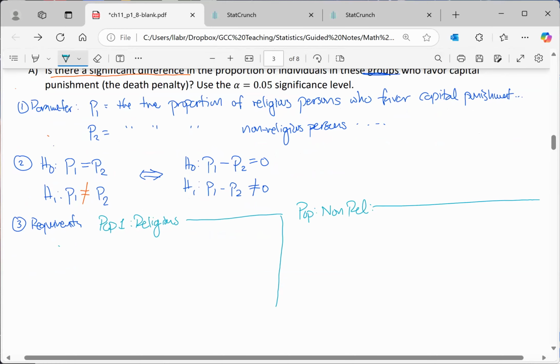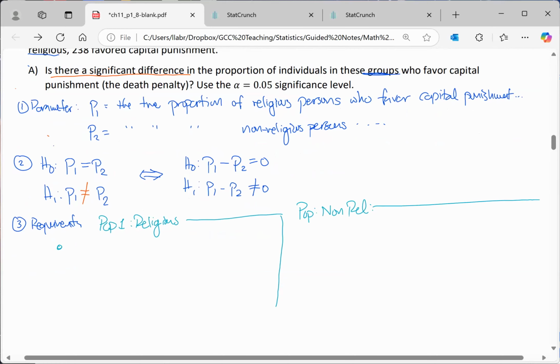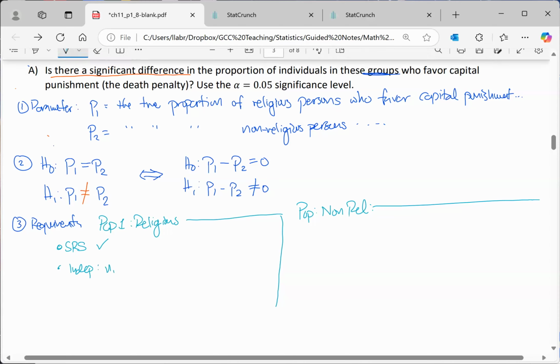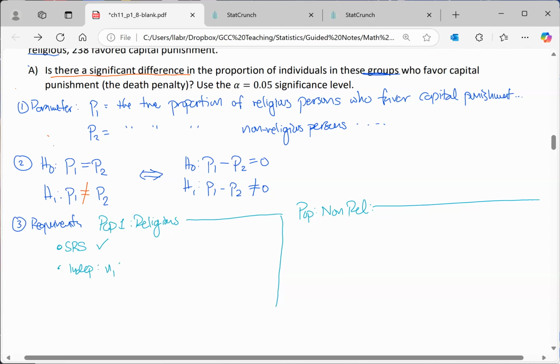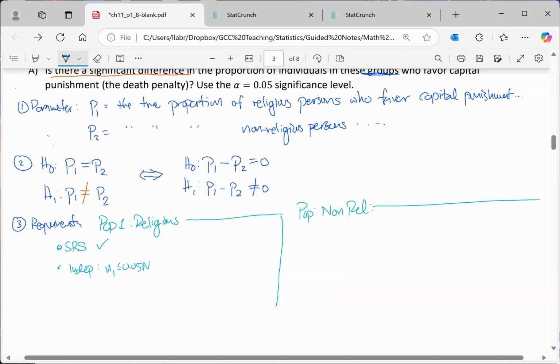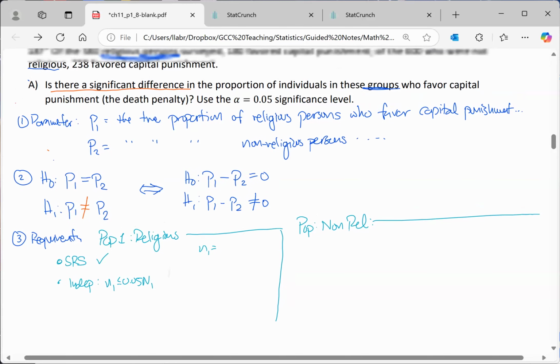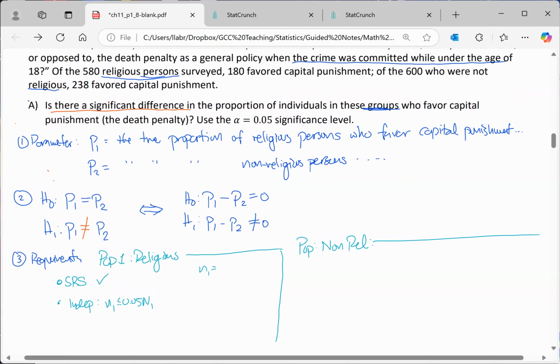All right, so for group 1, do you have a simple random sample? We're going to say that's safe to assume. Do we have independence? Is my sample size 1 less than or equal to 0.05 times population size 1? Let's summarize the samples here. We actually surveyed 580 religious individuals, and the number of successes there was 180.